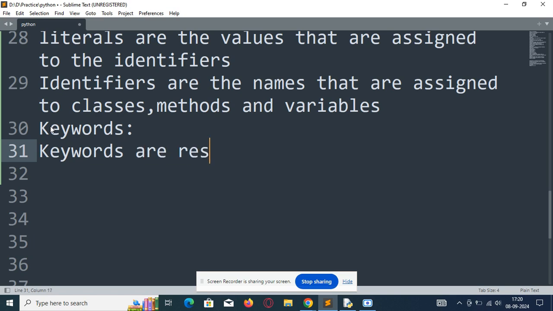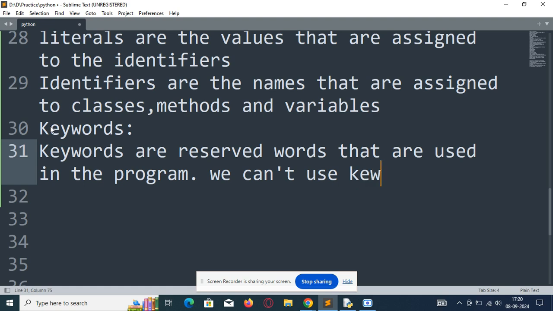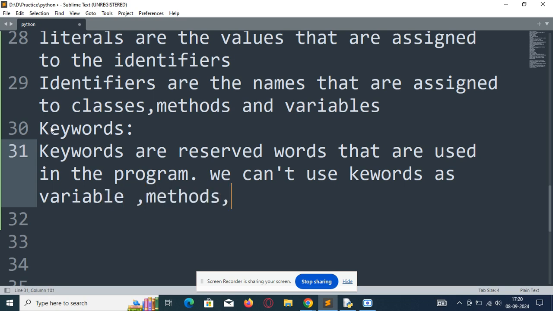So let me write here. Keywords are reserved words that are used in the program. We cannot use keywords as variable, method, and function names.